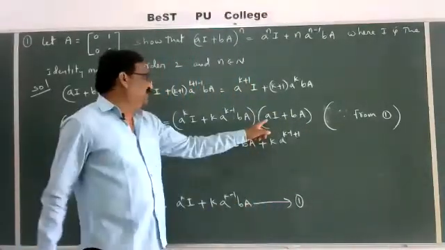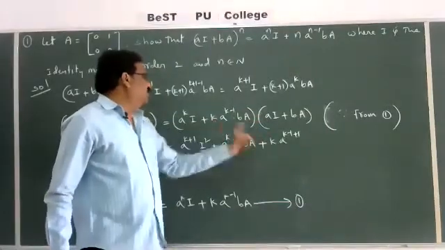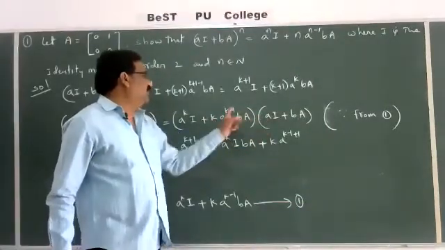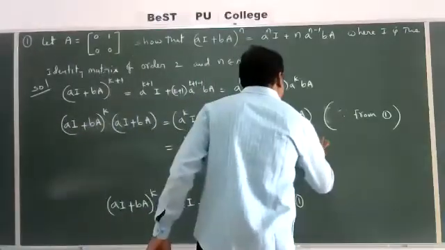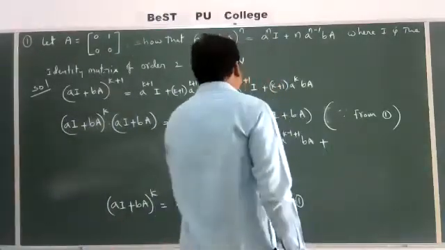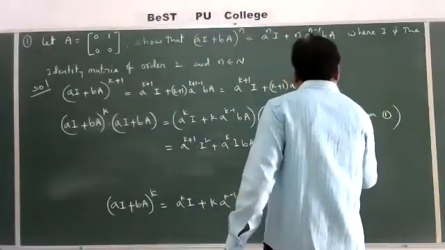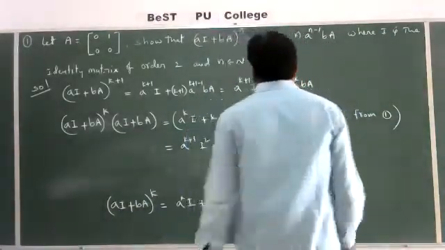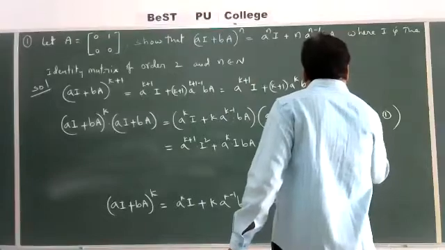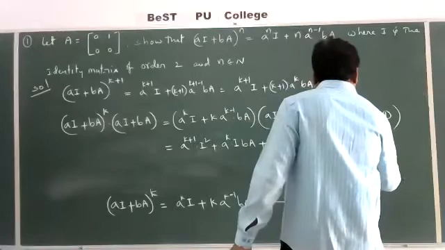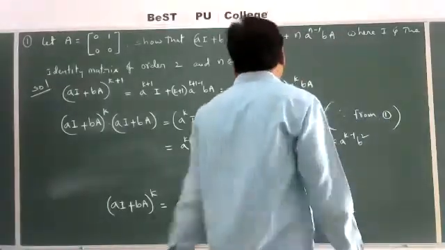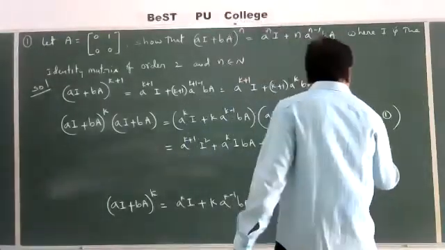Why? Here a is there, k into a power k minus 1 into a power k minus 1 plus 1 into bA, plus k into a power k minus 1 into b square into A square.